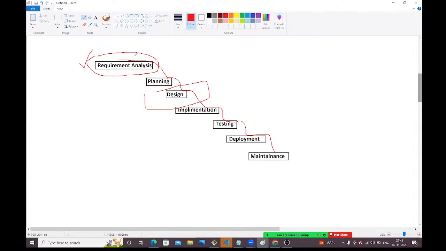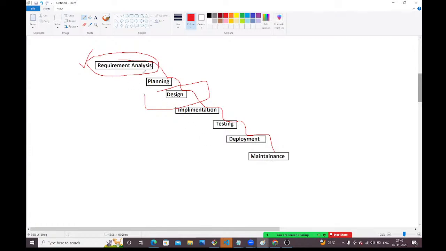If you want to plan, you should have clarity on the requirement. Without a proper requirement, you can't plan. Without a proper plan, you can't design. Without a proper design, you can't implement. Without implementation, testers can't test anything. Without testing, we can't deliver the project. Without delivery, for whom will you provide the support?